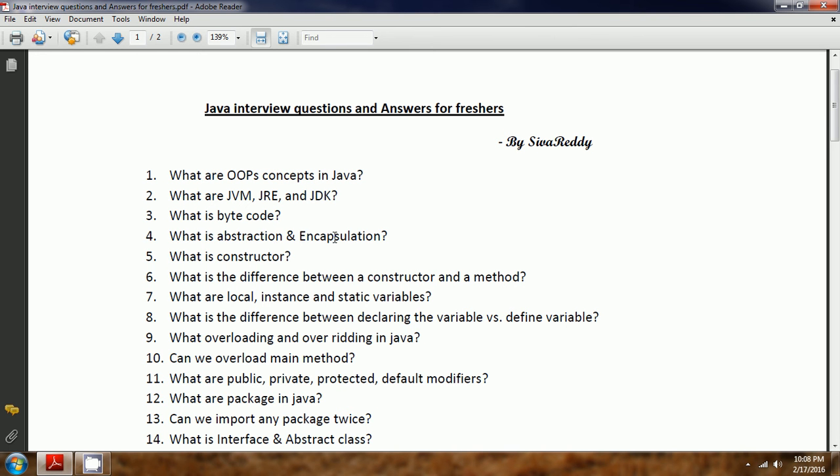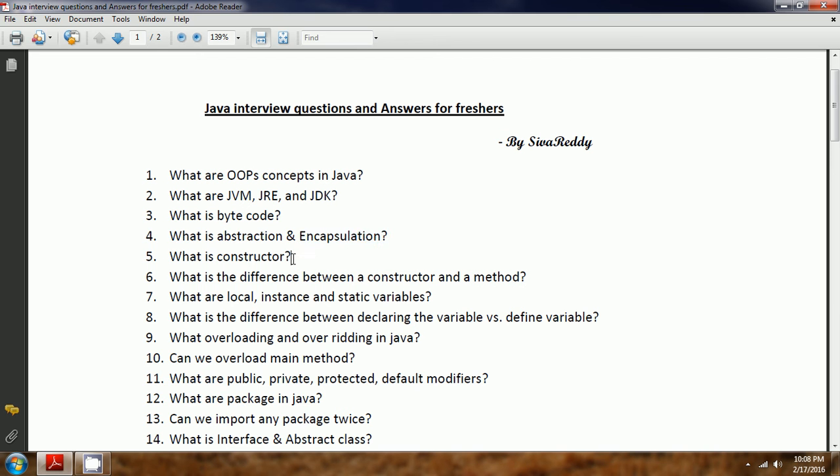And encapsulation. Encapsulation is binding the properties and behaviors as a single unit. For example, whenever you create a class, you are going to create properties with the private access specifier, and you are going to create methods for them. All these things are combined as one unit, that is nothing but the class. So whenever you create a class, by default you are providing encapsulation.